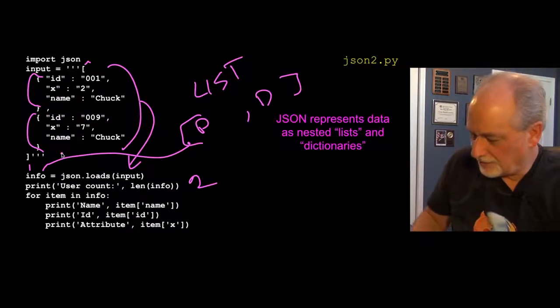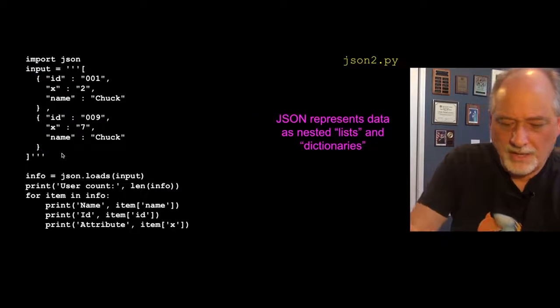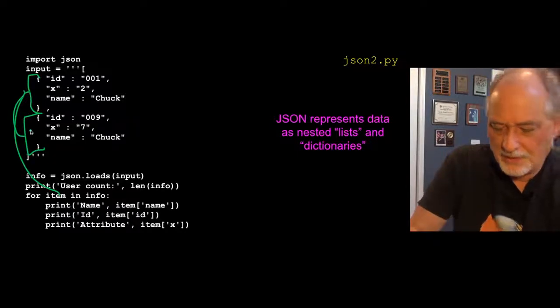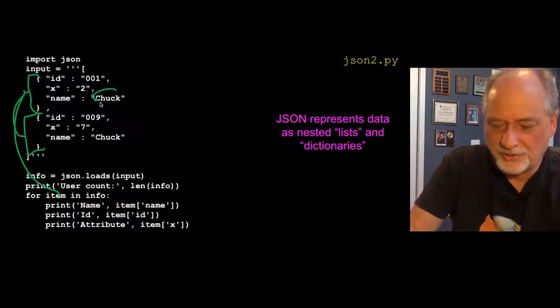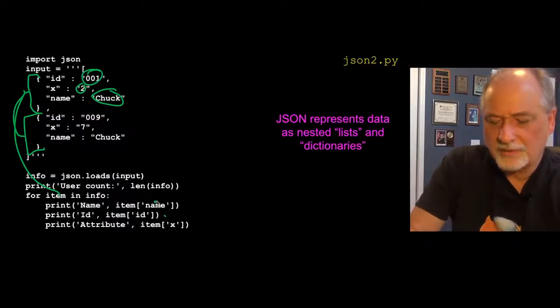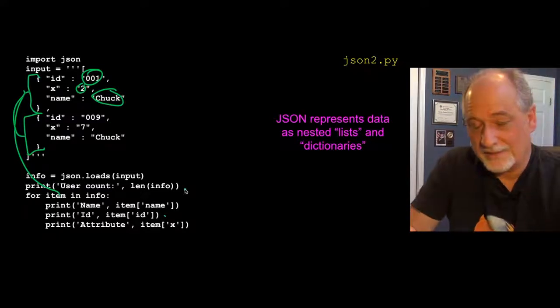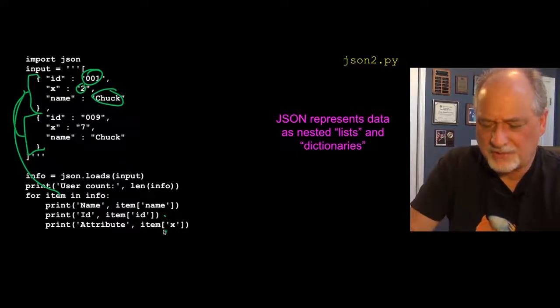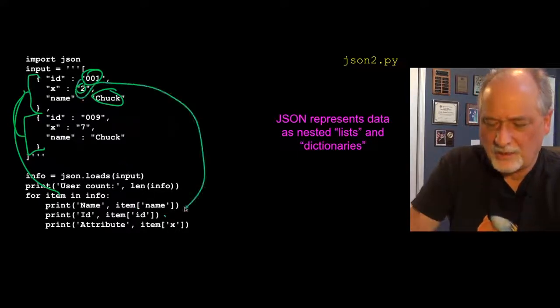Item is going to first be this, and then it's going to iterate to this. It's going to print out item sub name, which is going to print out Chuck, and item sub ID, which is going to print out 001. Now you'll notice that there are no attributes, and that's because JSON is simpler. But we can have the x, and it's just another item, so we say item sub x, and that's going to print the 2 out.